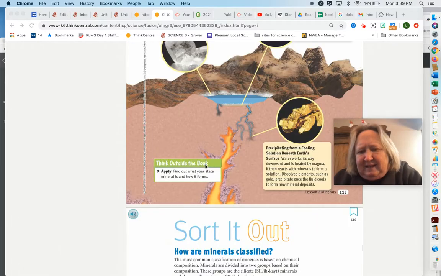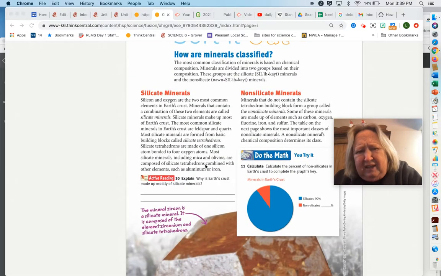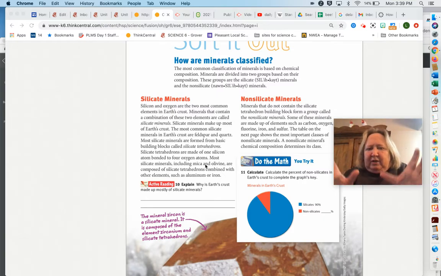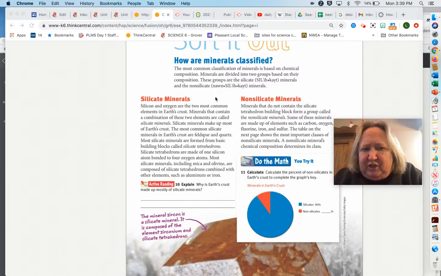Okay, this next section, you might think, ooh, these are big words and difficult. I'm not real worried about you getting fixated on knowing this stuff really well. I just want you to know the two classifications. If you had to separate minerals, they would be one of these two things, and they're based on chemical composition, again, how they're made.